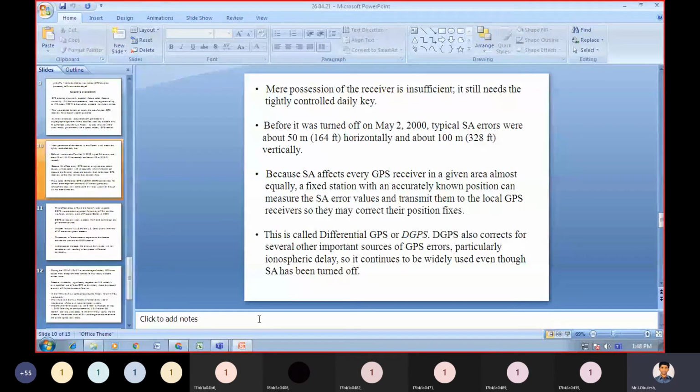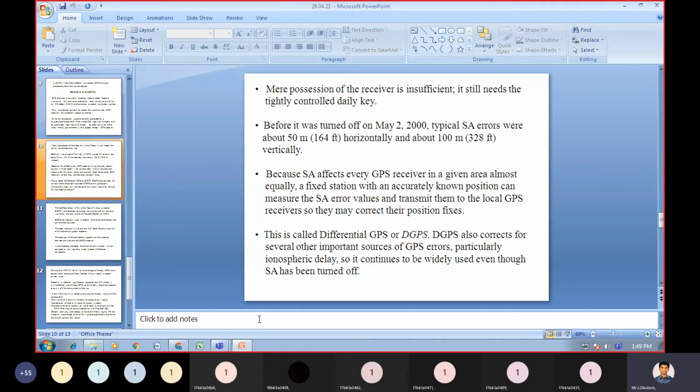So the mere position of the receivers is insufficient. It still needs the tightly controlled daily key. Before it was turned off on May 2nd, 2000, typical selective availability errors were about 50 meters horizontally and about 100 meters vertically.